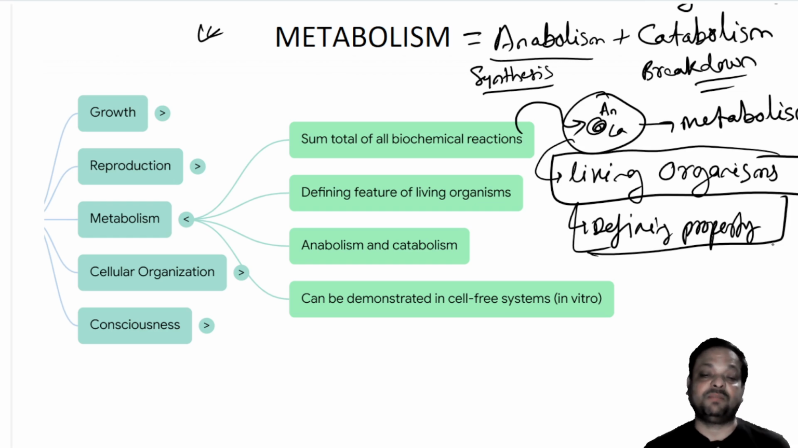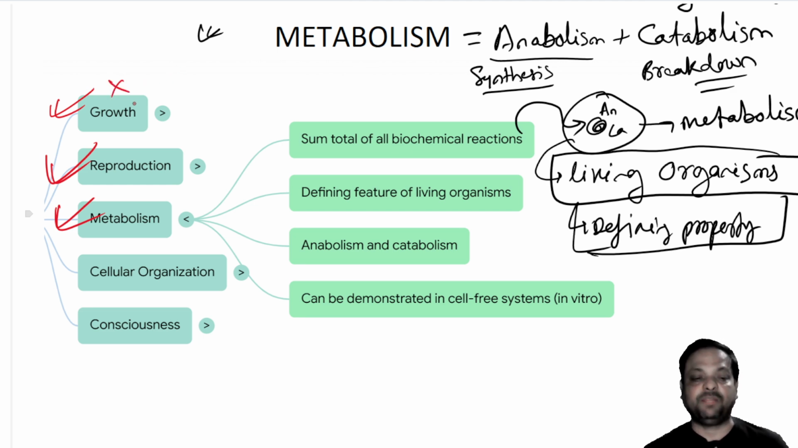So metabolism is a combination of anabolism and catabolism, and it is an actual biochemical process, the sum total of biochemical processes taking place, which is restricted to living organisms. So it is called the defining property. Got it? So we have completed growth, reproduction, and also metabolism. Of these three, growth is not a defining property, this one is a partially defining property, and this is the complete defining property.